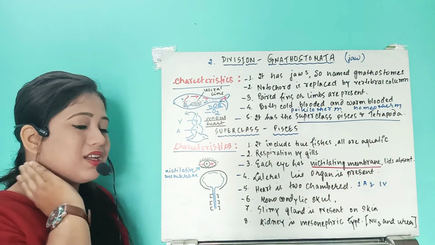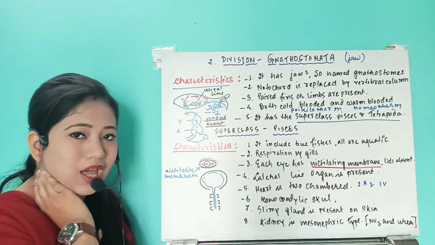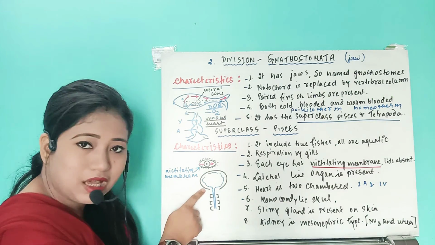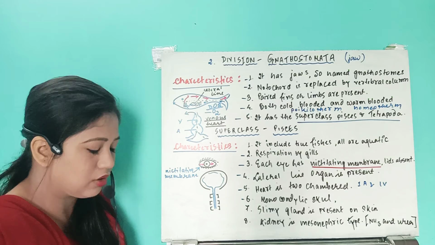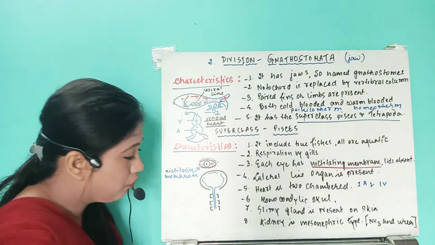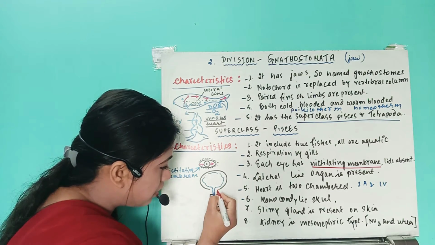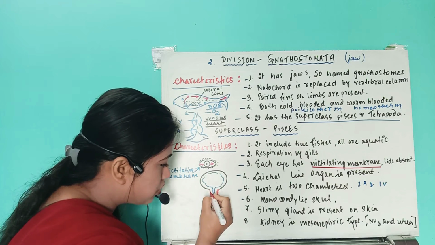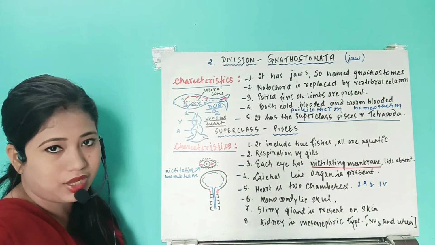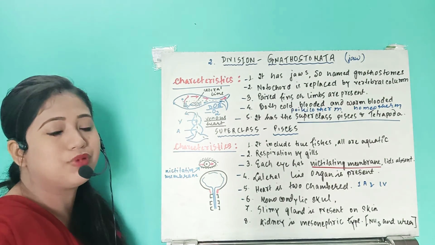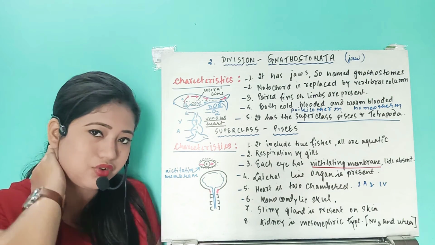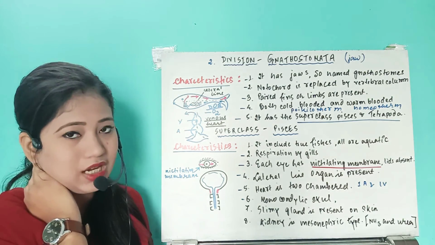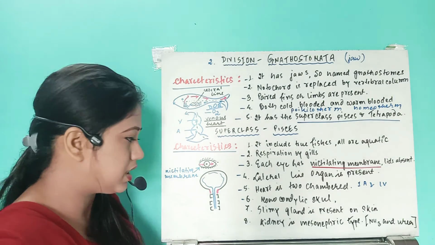In the neck region we have neither the skull nor the vertebral column. So in this region, to protect the spinal cord, we are going to have two condyles. Our skull is dicondylic, that means two occipital condyles.